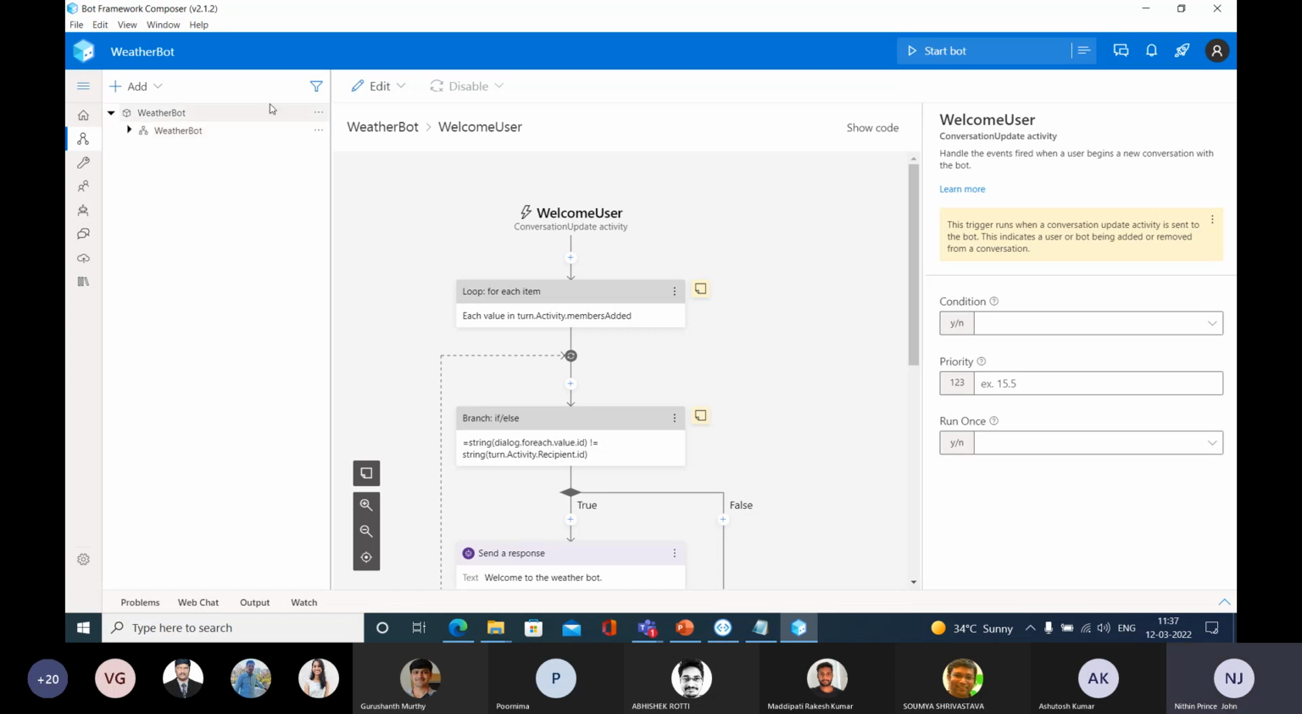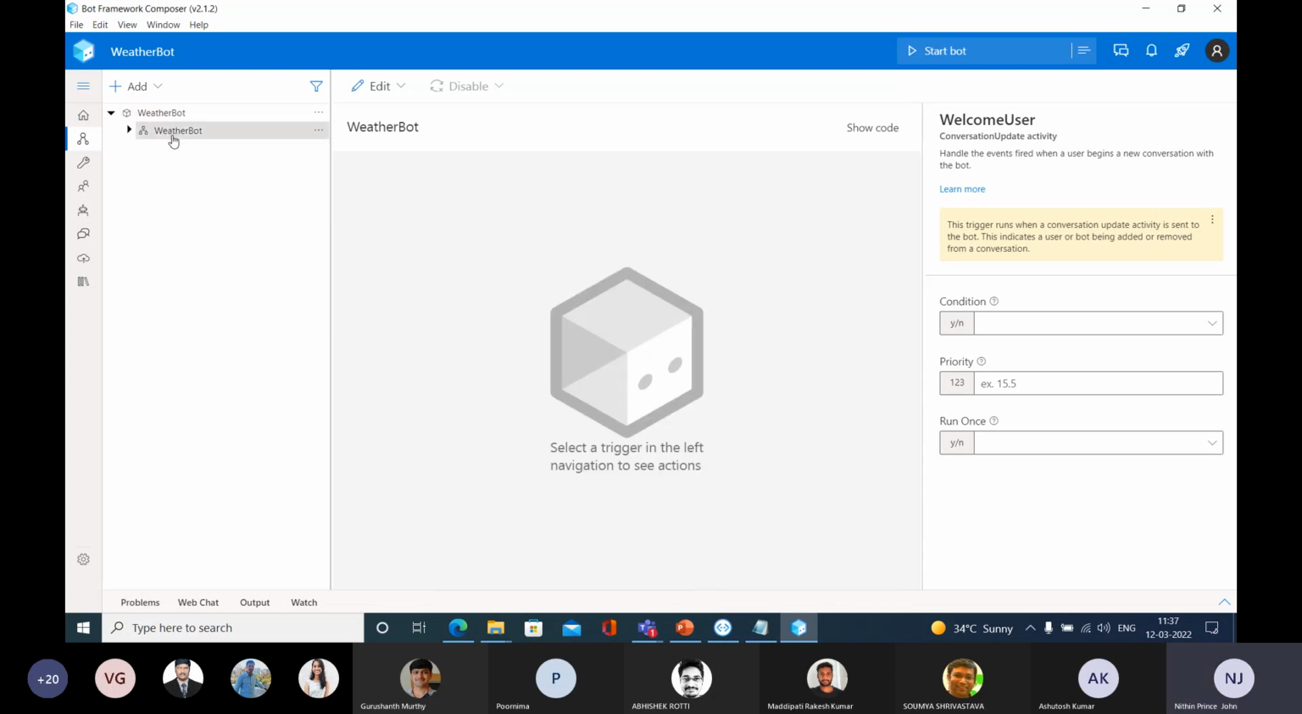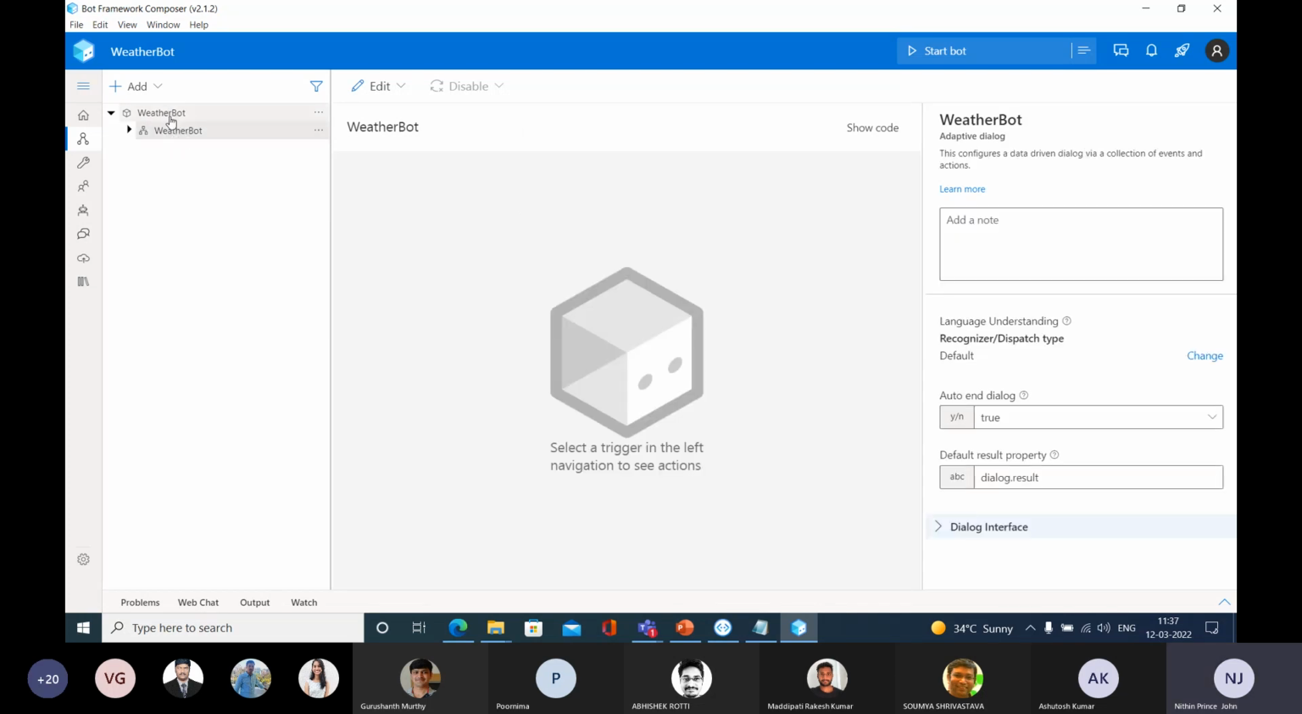Okay, so what I need to do is go to the top weather bot. I'm not going to take this one. I'm going to take this weather bot. At the top side, you can see this weather bot. Click these three dots. Are you able to see add a dialog box? Add a dialog. You can see add a dialog.